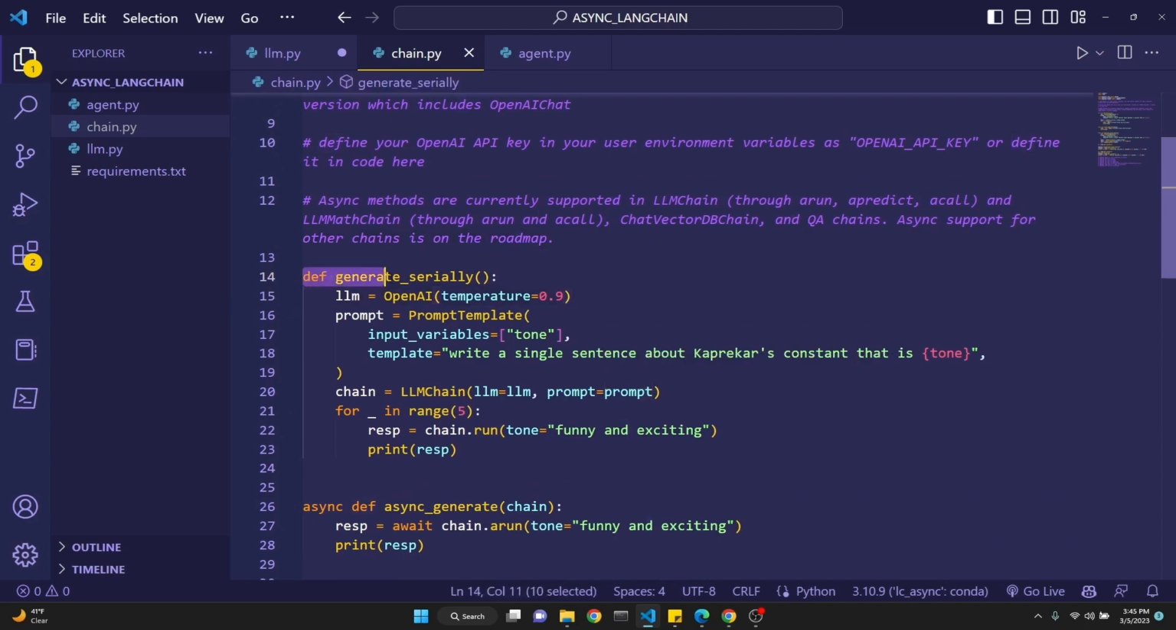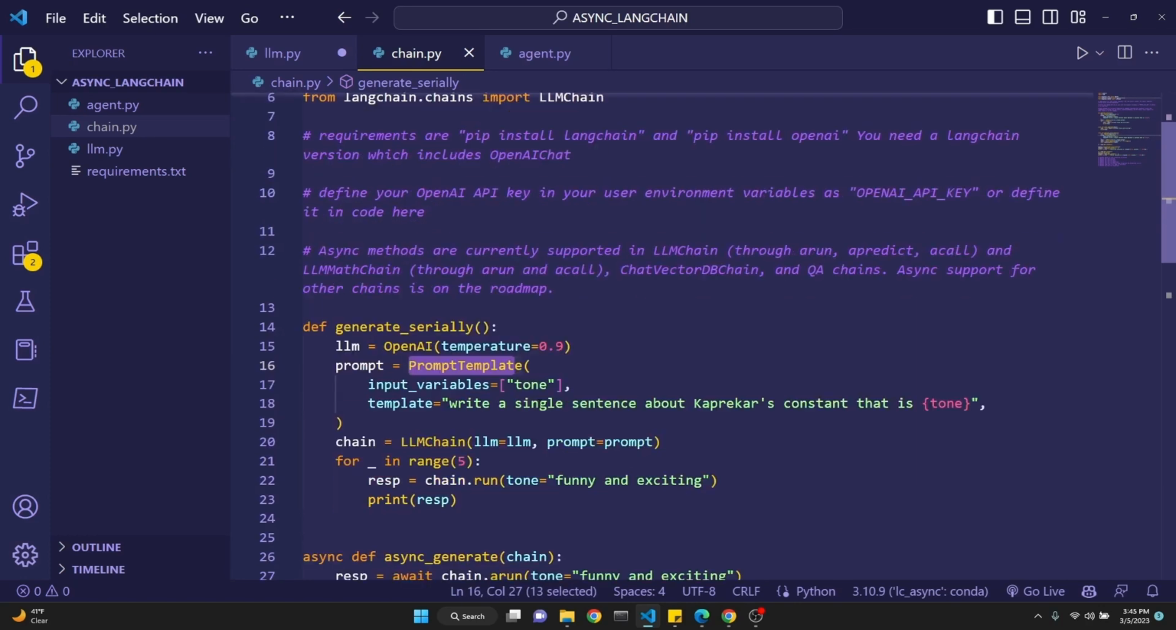Again, we define a function, generate_serially. We define our large language model to be OpenAI, temperature 0.9, sorry. And this is text-davinci-003. Then we are defining our prompt using the PromptTemplate, which we have imported right here. And we define an input variable called tone. In this case, I've chosen tone because I'm going to just define the sentence which is returned to me, and I want to specify the tone in which I want it to be written. Then a template here, and please pay attention to the syntax. Write a single sentence about Capricorn's content, that is, and then we input the tone here.